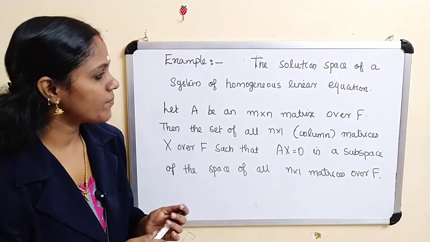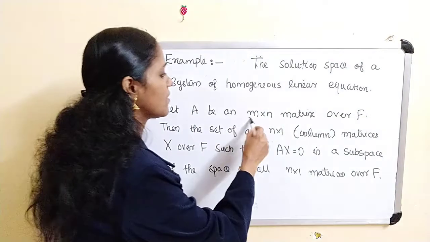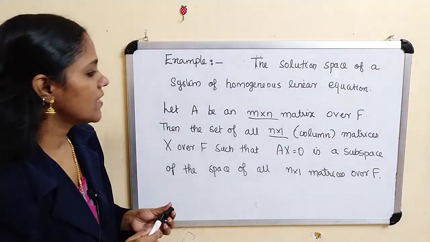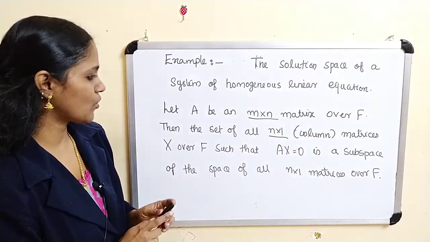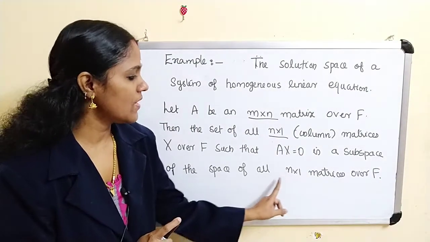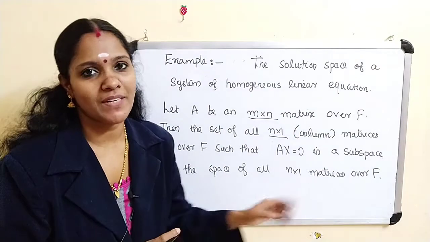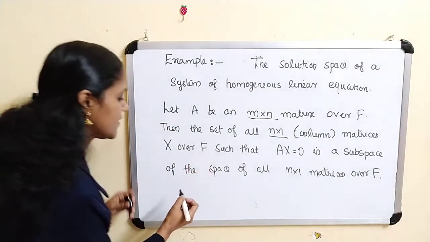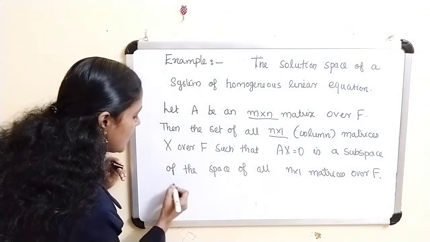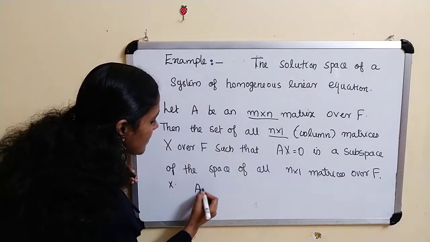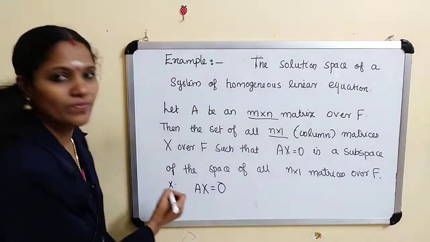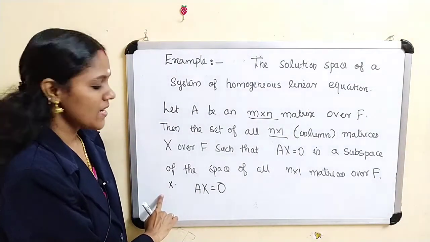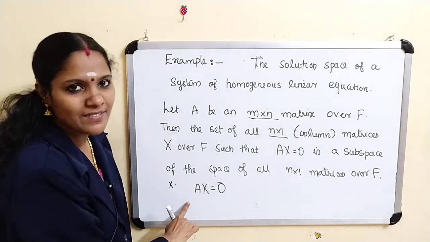Let A be an m by n matrix over F. Then the set of all n by 1 matrices x such that Ax equal to 0 is a subspace of the space of all n by 1 matrices over F. So here we are considering the collection of all x such that Ax equal to 0, and we have to prove that it forms a subspace.